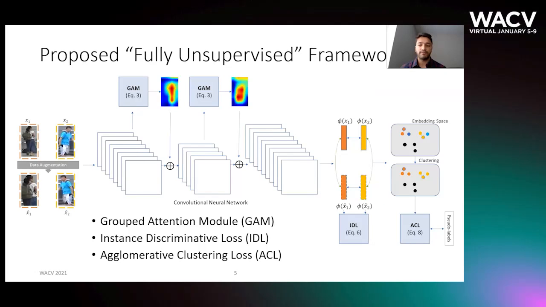Our fully unsupervised framework consists of 3 main components: the grouped attention module, the instance discriminative loss, and the agglomerative clustering loss. The original and augmented images are fed to a ResNet 50 based architecture with grouped attention modules to generate the feature embeddings phi. These feature embeddings are clustered by the guidance of instance discriminative and the clustering loss.